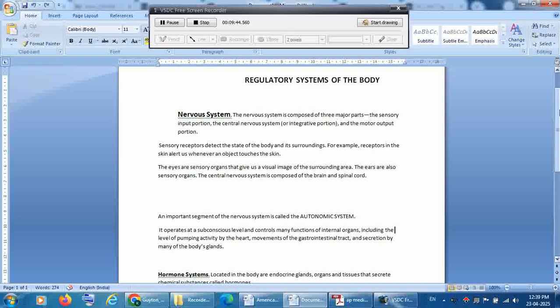A man becomes matured at the age of 16, and a woman gets matured at the age of 13 to 14. Why it happens at that specific age is because everything is regulated and genetically programmed in our body. At that age only, the specific hormones for puberty are released, and the changes occur. So this is called the regulatory system of the body, right?